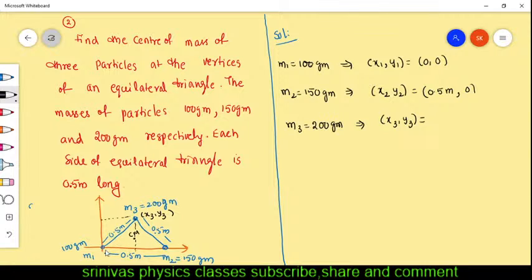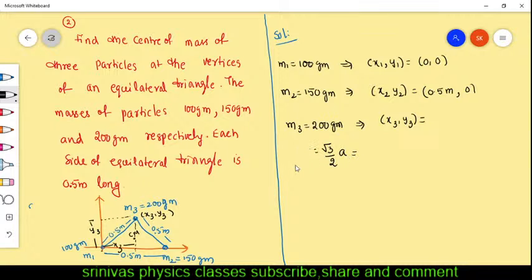Then x3 is what? This is x3, the distance on the x-axis. This is y3. Y3 is the height of the equilateral triangle, right? What is the formula for the height of an equilateral triangle? The height of an equilateral triangle is root 3 by 2 a, where a is the side.